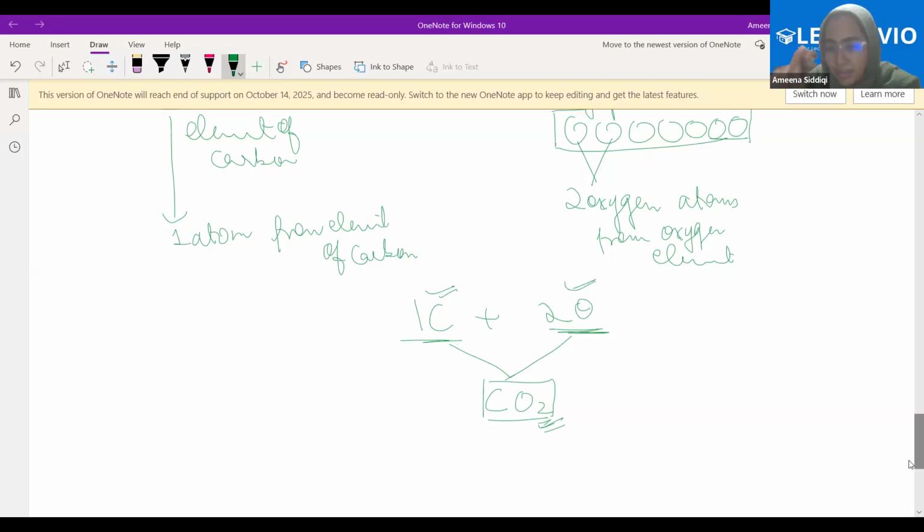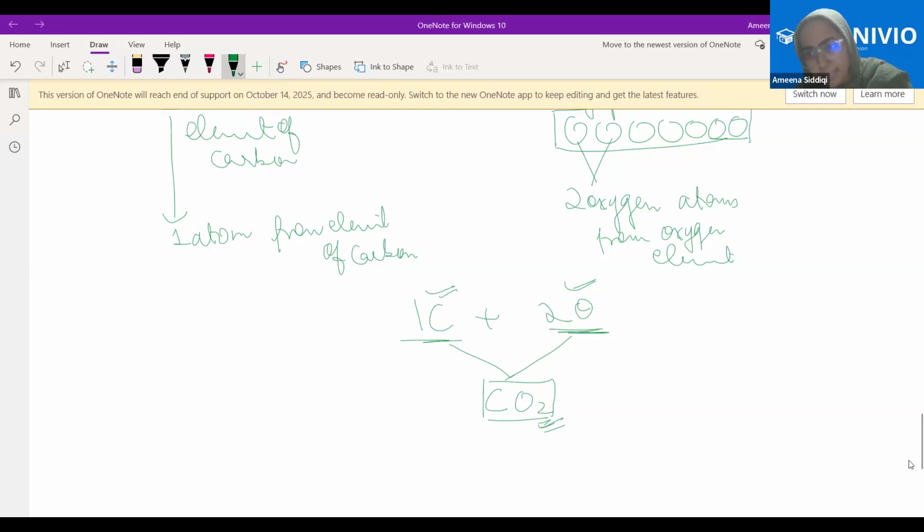Now, biryani here, that is CO2, has completely different properties than the constituting elements, that is carbon and oxygen, that is rice and chicken. That is as simple as that. Therefore, biryani, that is carbon dioxide, is a completely different meal than separate chicken and separate rice. That is understood.